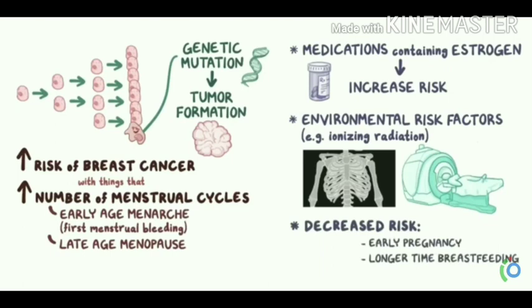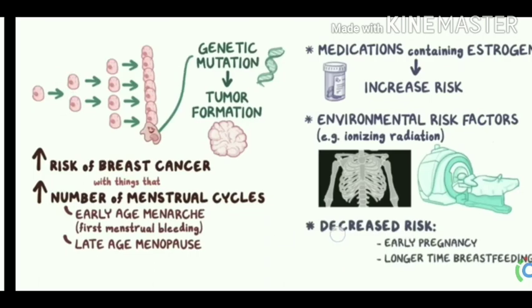Similarly, some medications which contain estrogen also increase the risk of breast cancer. Other than this, there are also environmental risk factors such as ionizing radiation, chest X-rays and CT scans. On the other side, some things that are associated with a decreased risk of breast cancer include early pregnancy and longer-time breastfeeding. Early pregnancy and longer breastfeeding can decrease the risk